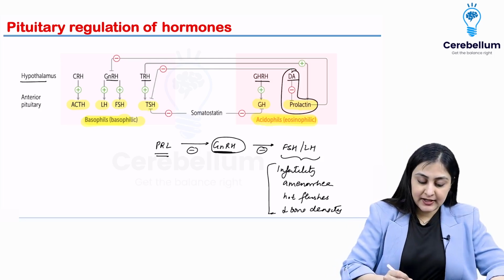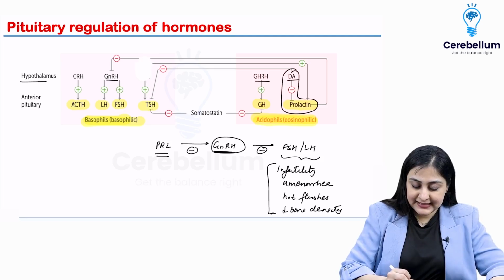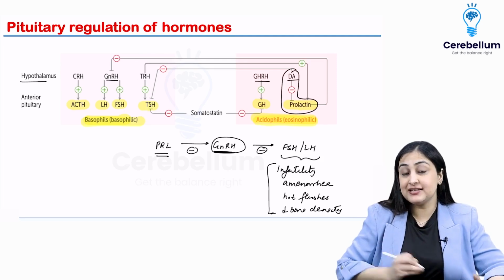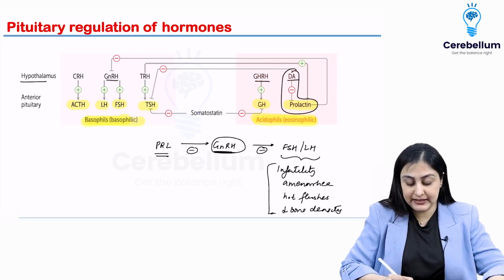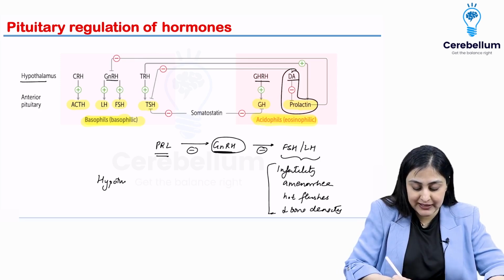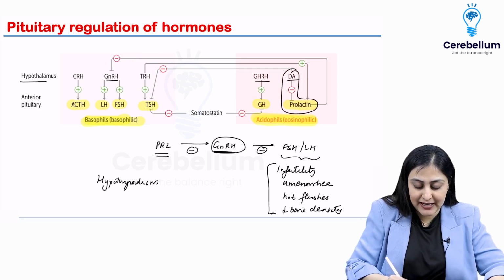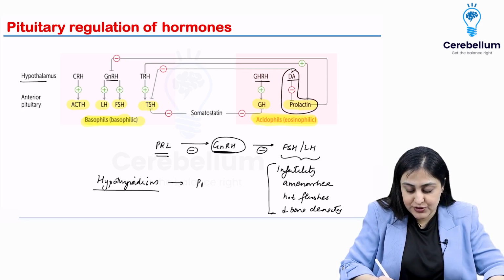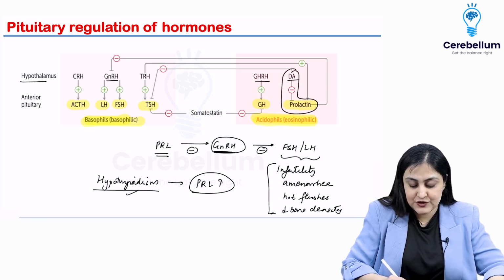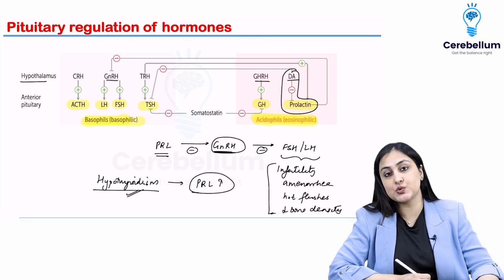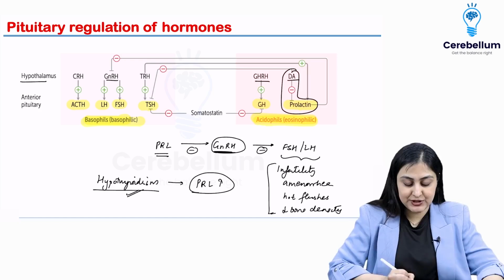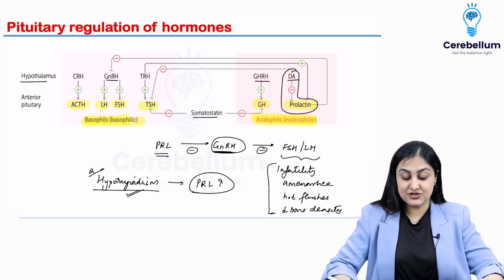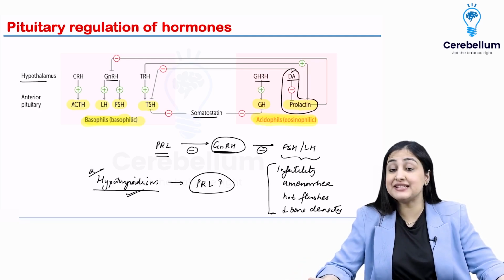Apart from that, another tangent that you can see here is that TRH is activating prolactin. So TRH increases prolactin. That also tells me one thing, that in patients who have hypothyroidism, let's say they have thyroiditis and hypothyroidism, TRH is going to be high. So because of this also you can have raised prolactin. This is one cause that you want to rule out in patients who have hyperprolactinemia. This is one more thing that we can understand. Apart from that, somatostatin inhibits TSH and GH. We know it's GH, but it's TSH as well.